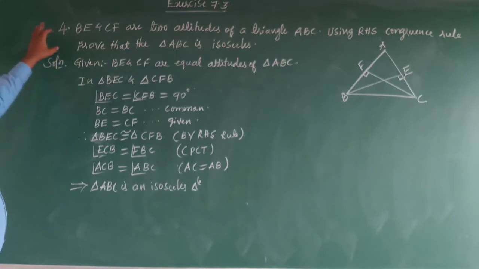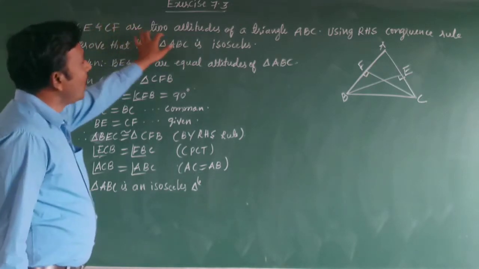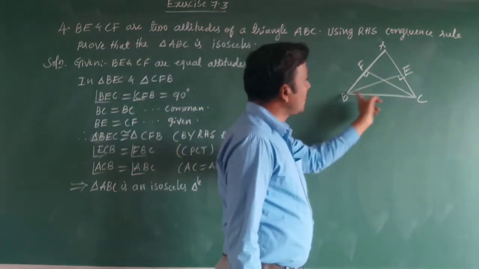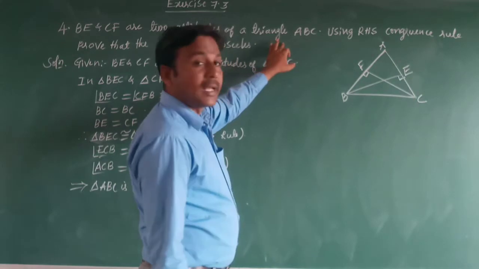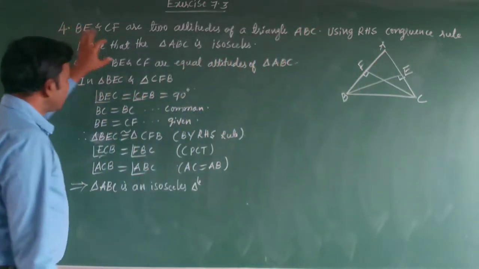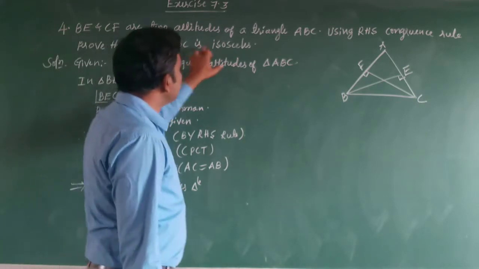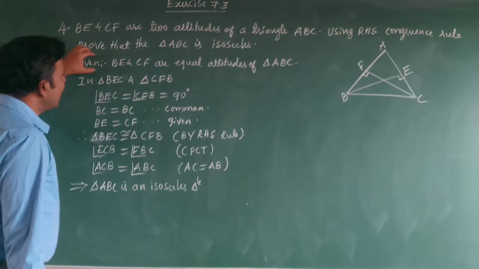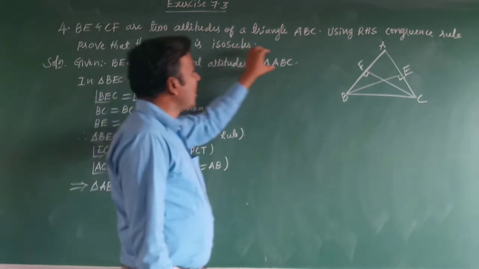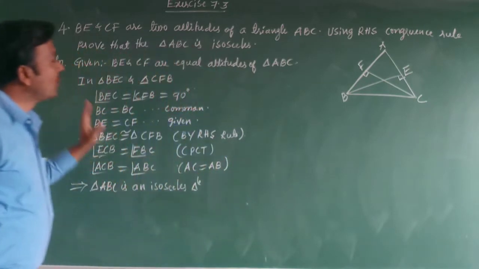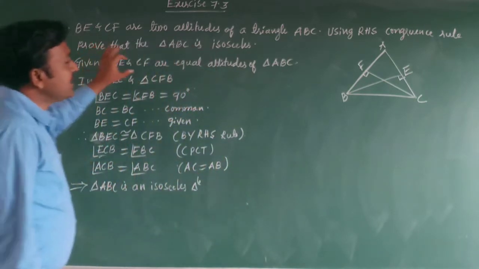I will discuss the fourth question from exercise 7.3. BE and CF are two altitudes of a triangle ABC. Using the RHS congruence rule, prove that triangle ABC is an isosceles triangle. It is given that BE and CF are equal altitudes, so BE is equal to CF.